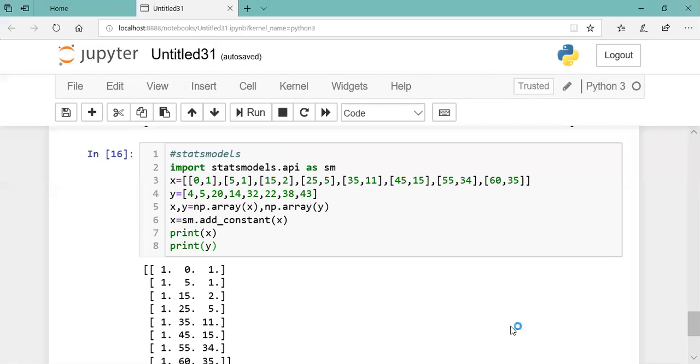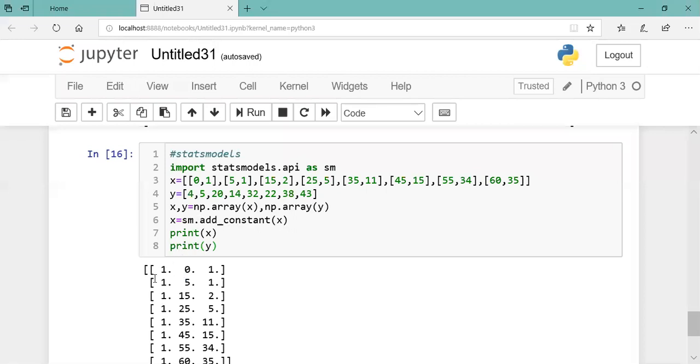So statsmodels doesn't take that. What it says is, whatever the number of inputs, it will generate coefficients accordingly. The number of inputs is 2 here. So in order to find out b0, we have to increase the number of inputs. Therefore this add constant x, and by default it will add 1.